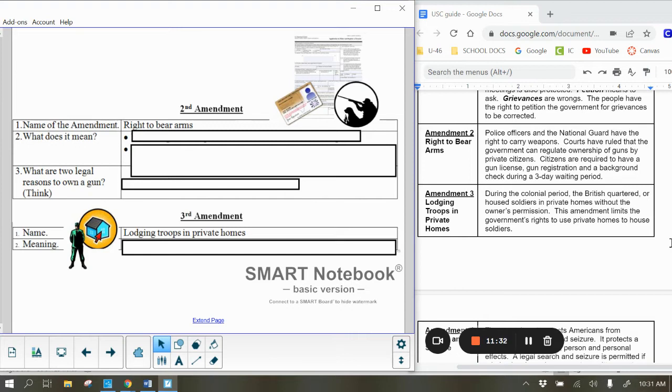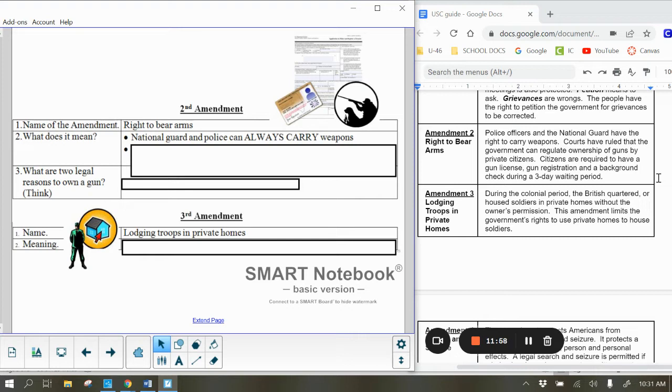So what does this amendment mean? This is the question that we're going to answer for just about every single one of the amendments. The first thing that we see here is about police officers and National Guard. So police officers and National Guard can always carry weapons. They have that license to be able to carry a weapon all the time because of their profession.